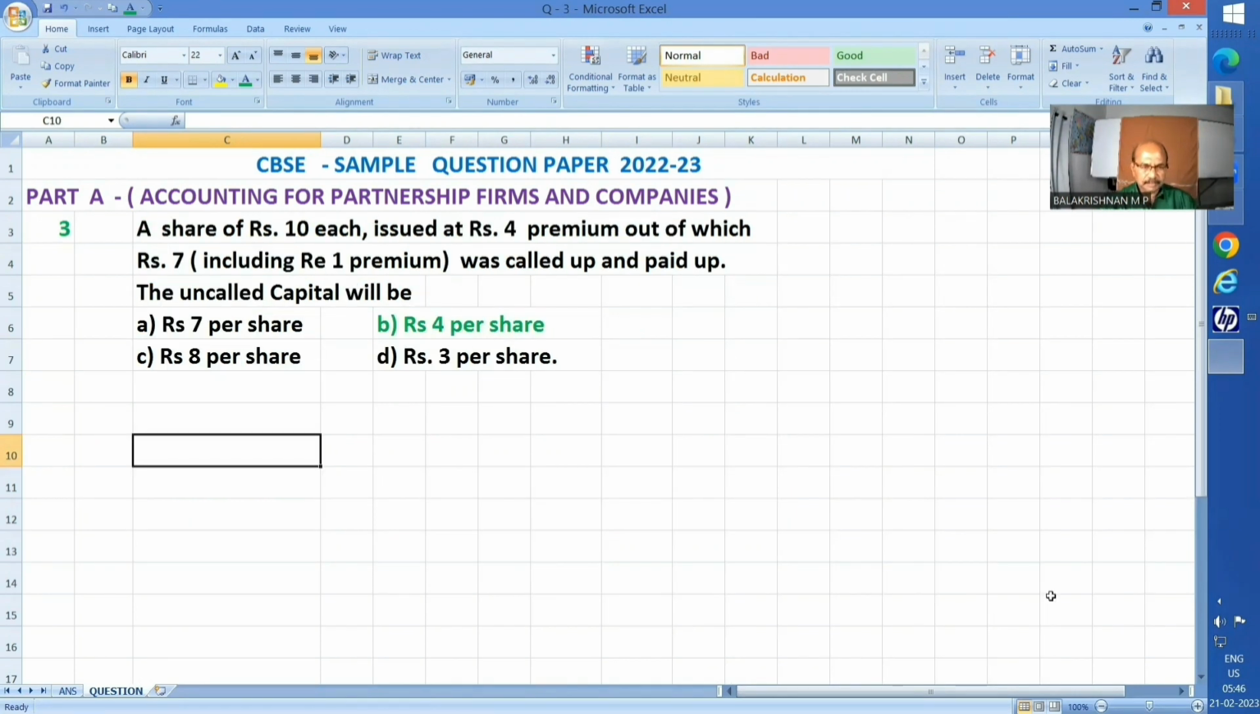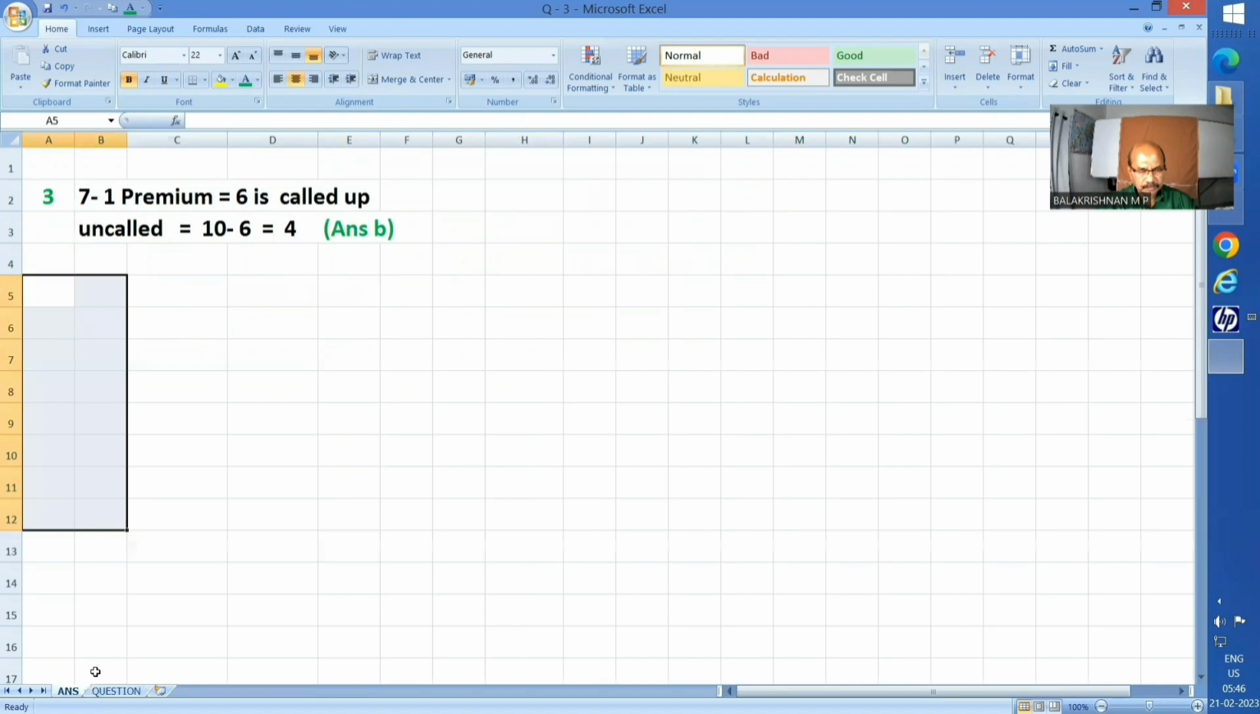Question number 3. A share of ₹10 each issued at ₹4 premium, out of which ₹7, including ₹1 premium, was called up and paid up. The uncalled capital will be? There are 4 different answers, and ₹4 per share is the correct answer. My explanation being 7 minus 1 premium, this is the middle point, ₹6 is the called up value. Hence, uncalled is face value 10 minus 6, 4.